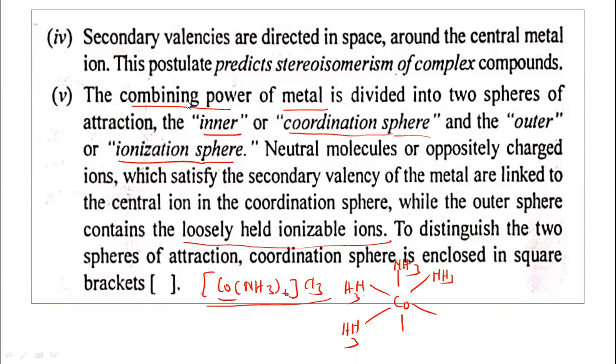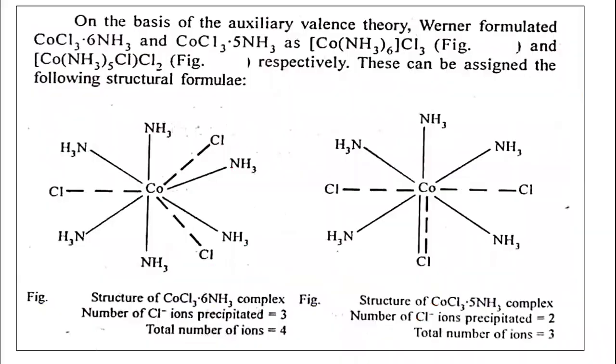Okay. To distinguish the two spheres of attraction: the combining power of the metal is divided into two spheres, inner sphere and outer sphere. In the inner sphere, secondary valencies are there. In the outer sphere, primary valencies are there. So the combining power of the metal is divided into two parts, the inner sphere and outer sphere, or coordination sphere and ionization sphere. Okay, so let us now explain this.